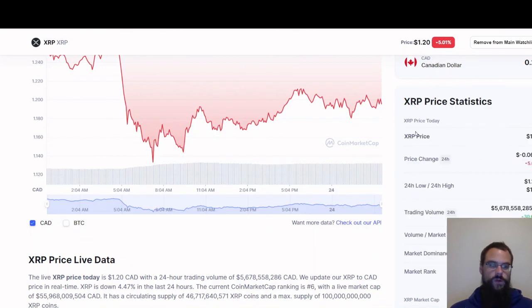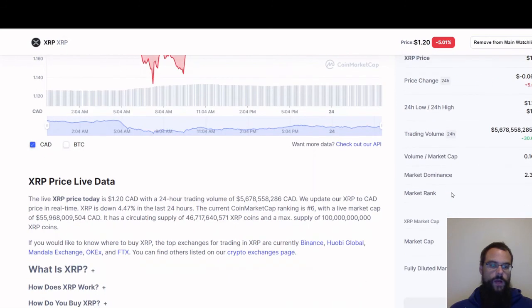So your current price, your price change in the last 24 hours by percent, 24-hour low and high, and trading volume over the last 24 hours. That's huge. Volume versus market cap. Then you've got market dominance, which right now is 2.32% of the total market in XRP.